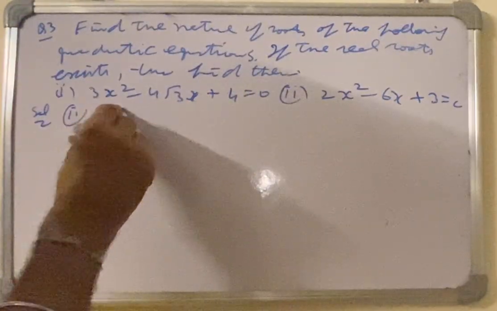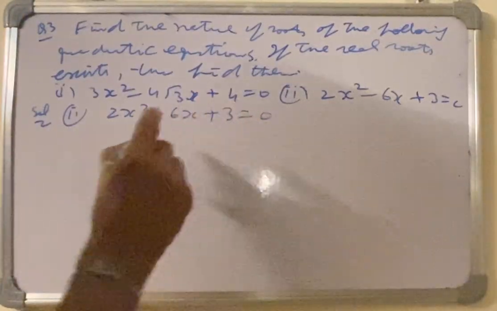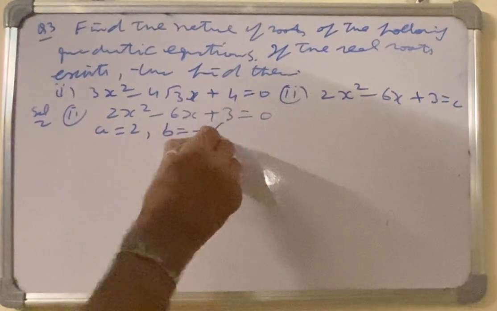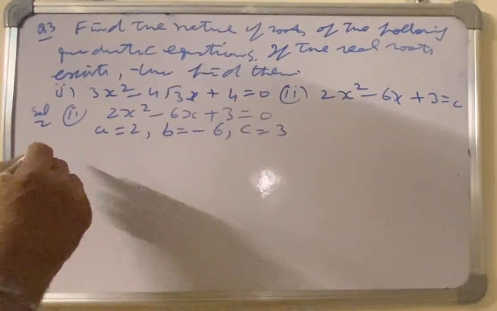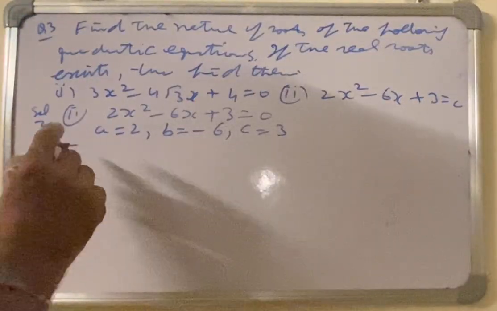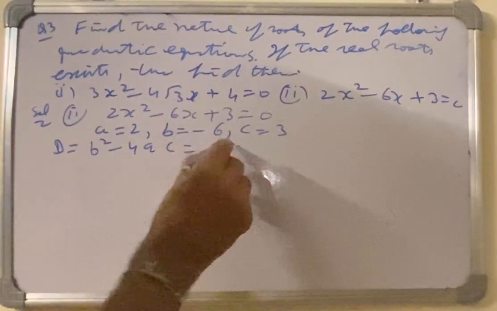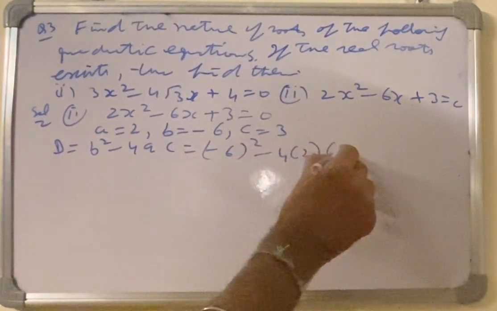The given equation is 2x square minus 6x plus 3 is equal to 0. A is the coefficient of x square, which is 2. B is the coefficient of x, which is minus 6. C is the constant term, plus 3. Find out discriminant d is equal to b square minus 4ac, minus 6 whole square minus 4 into 2 into 3.